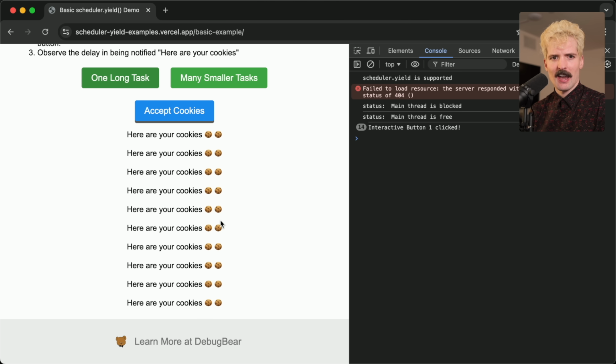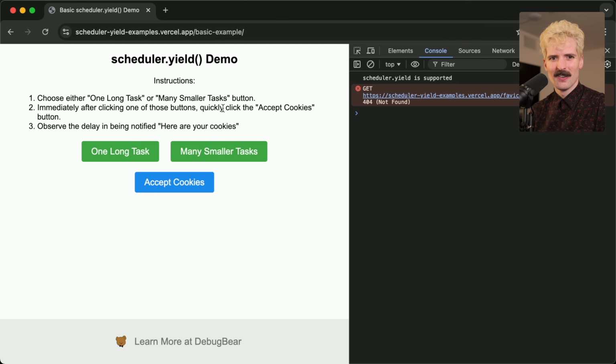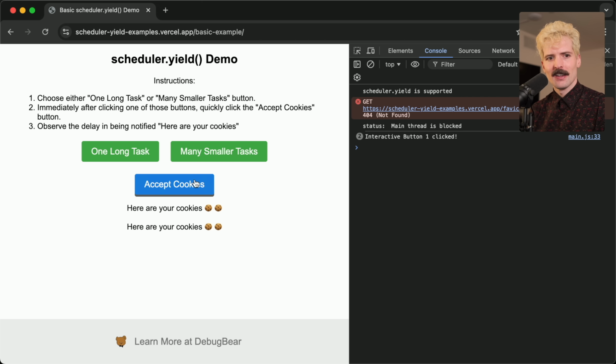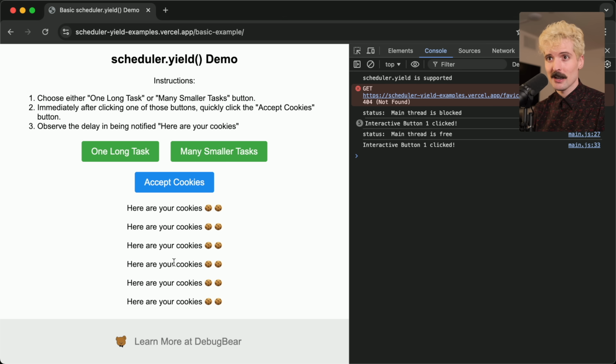And there's all my cookies after the task is done. If I refresh, oh, it's still blocking. That's hilarious. Cool. Now I'm going to do many smaller tasks, and I'm going to click. It's still slow, but they're happening in bursts now because the smaller tasks are yielding to give room for my inputs to be processed. Before, those inputs wouldn't be processed due to the nature of how the scheduler works.